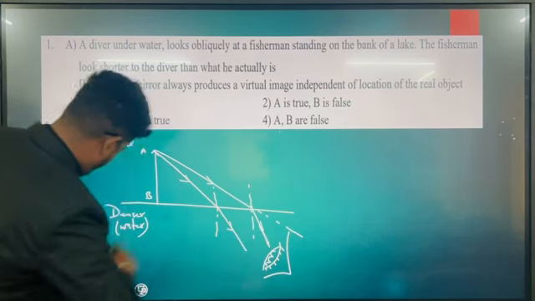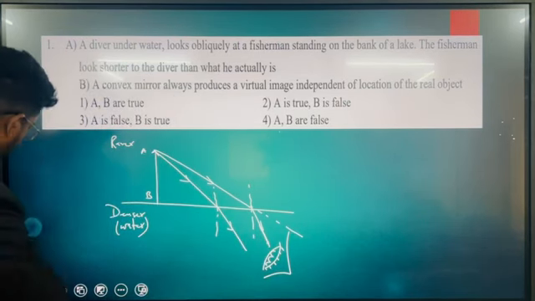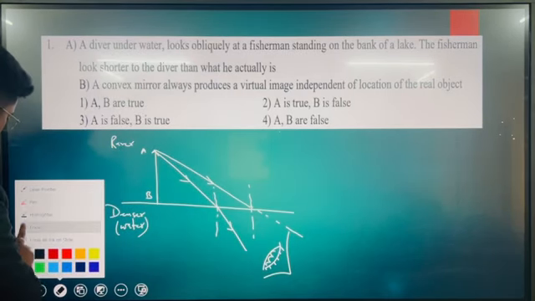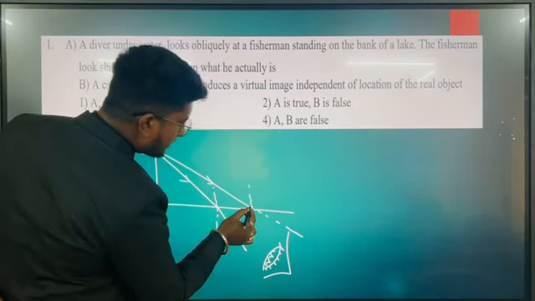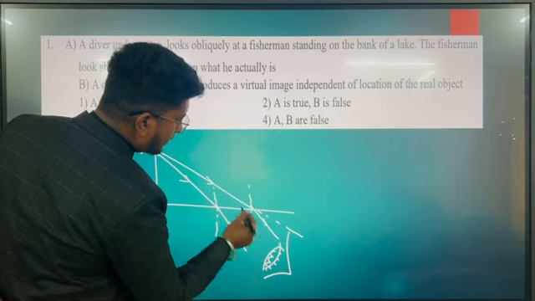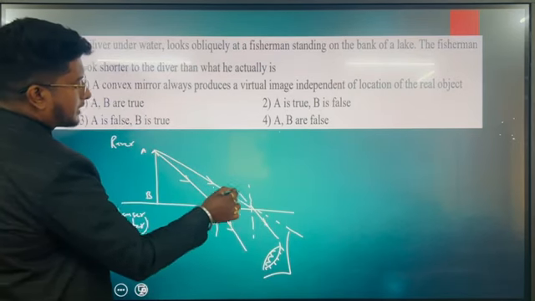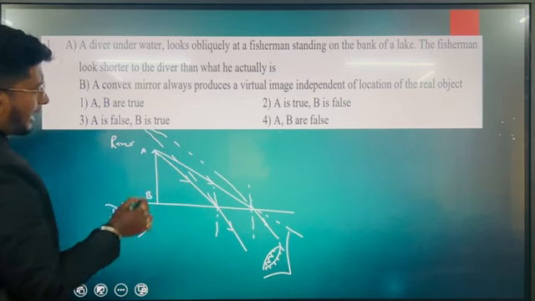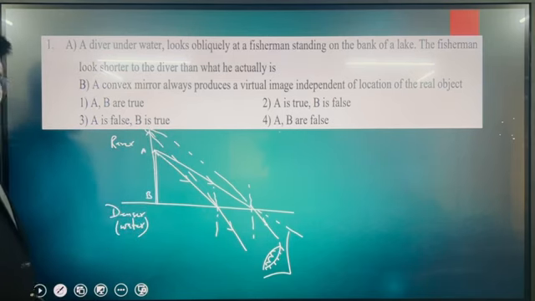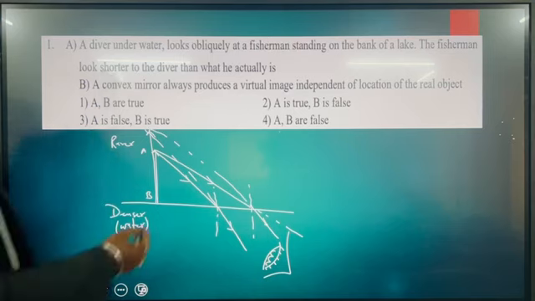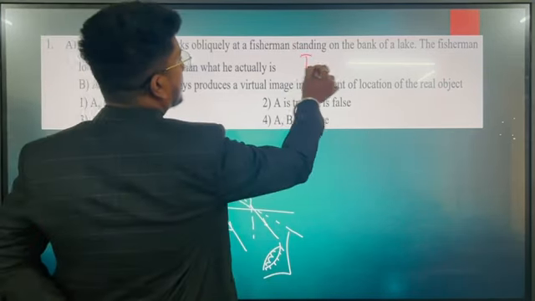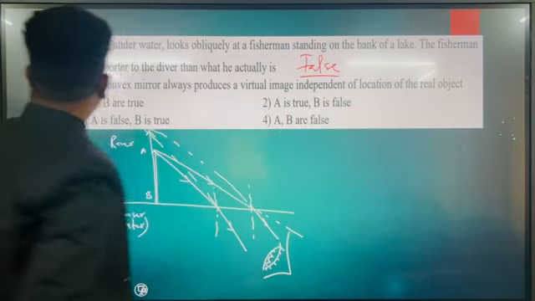Now, if you project these rays backward, they will meet somewhere here. So you can see the height of the fisherman has changed. It has increased actually. So the first statement is false.